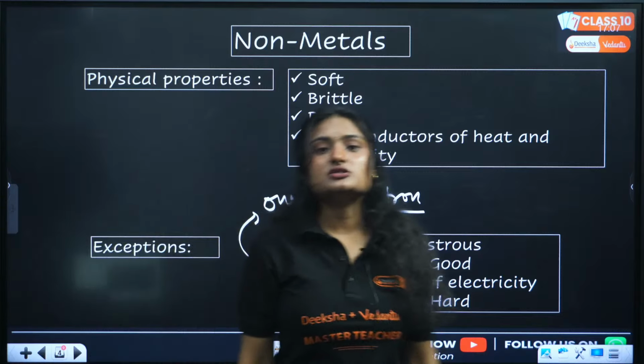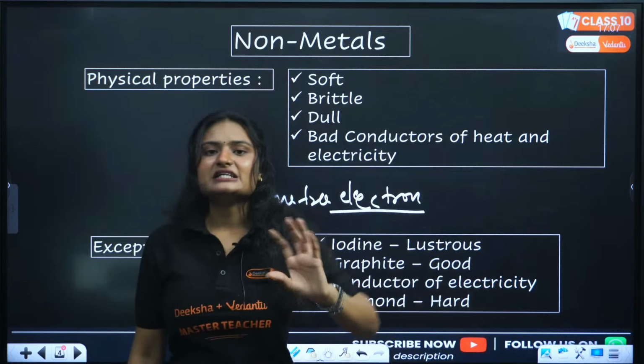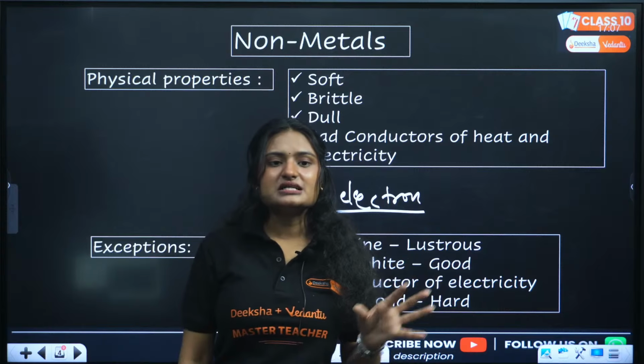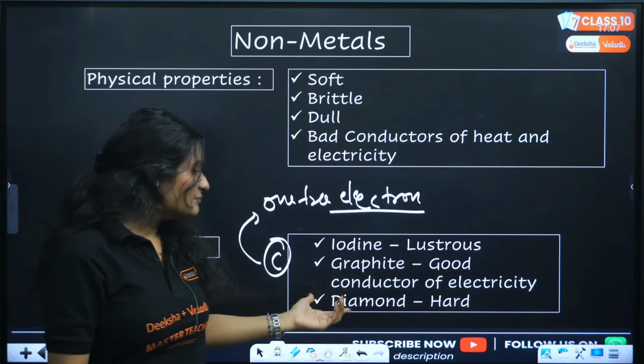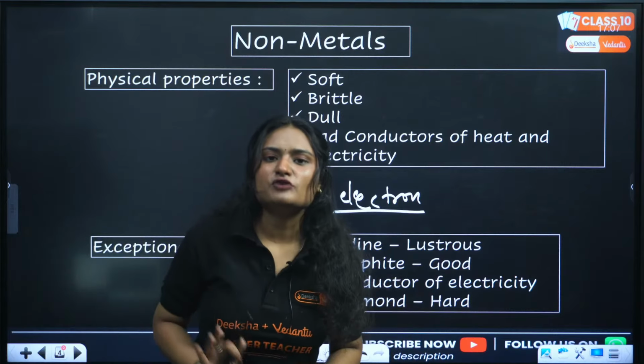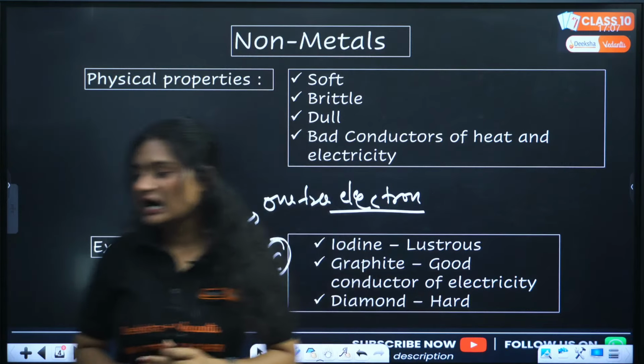Diamond, it is also an allotrope of carbon, and it is exceptionally hard. Non-metals are supposed to be what? Soft, right? But diamond, which is a non-metal, made up of non-metal carbon, it is exceptionally hard.